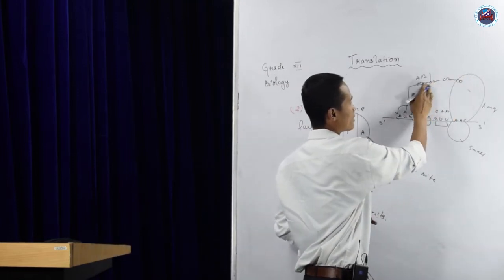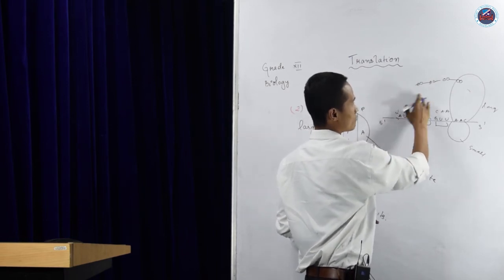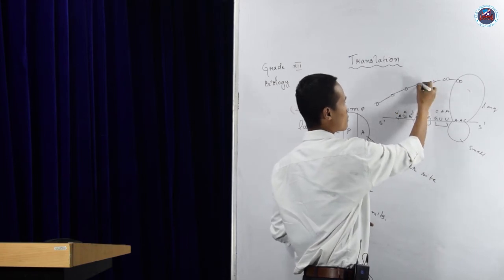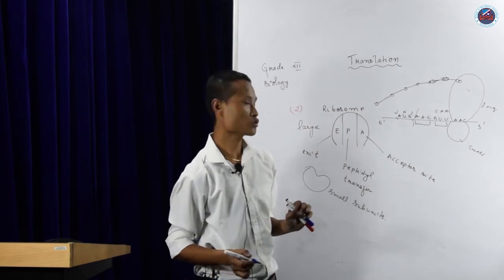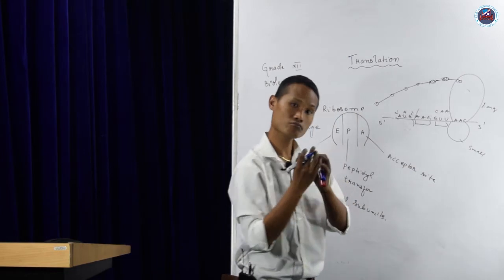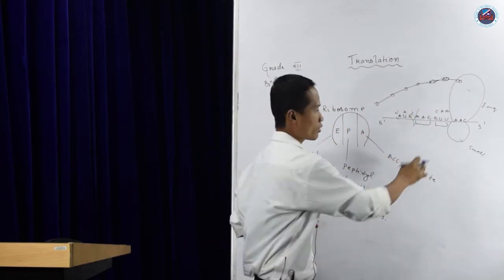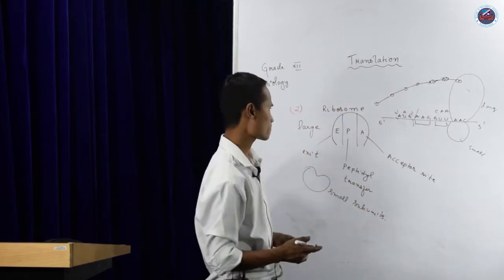So I'm just writing, these are the amino acids. Okay, just a long chain of amino acids is formed. So these are all amino acids. Once it reaches the termination codon, it will stop. The ribosomes will move away. Okay, the smaller subunits will move away, and then the process will stop.